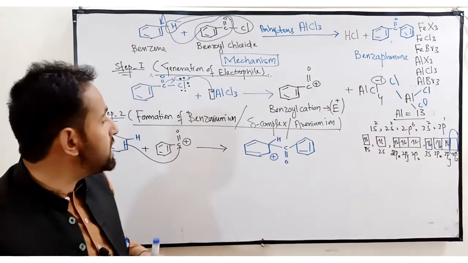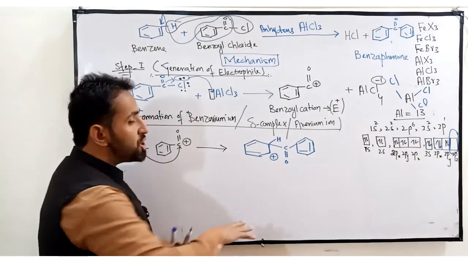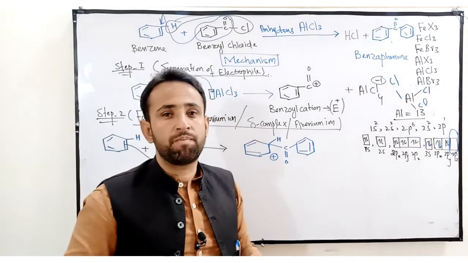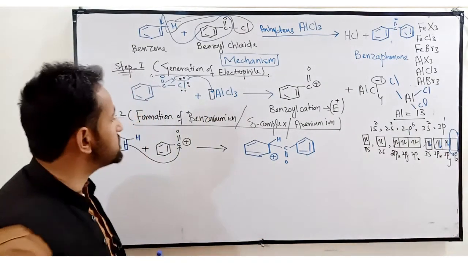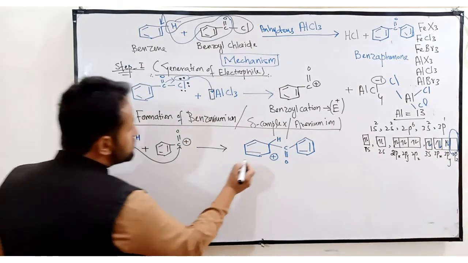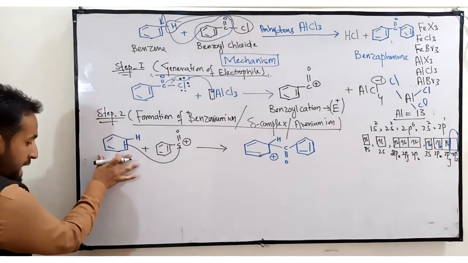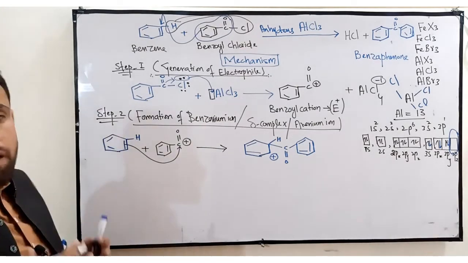That is why it is known as sigma complex. Sigma bond with a complex structure, because there is a positive charge. Now this is a complex. This is a stabilized compound because there is resonance.